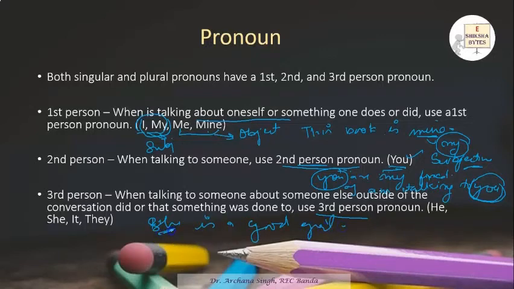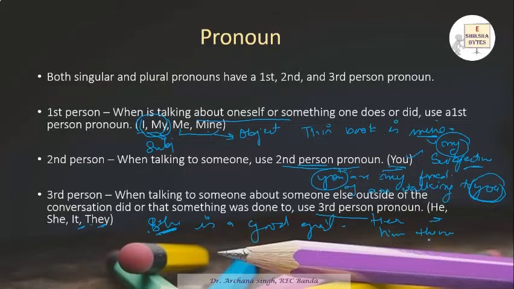Now, she is not in the conversation, but we are talking about her, so we are referring to her as she. In the same way, with he, it and they, these are the subjective cases. But when we are talking about the third person and we have to use an objective case, then we should use her, him, them.